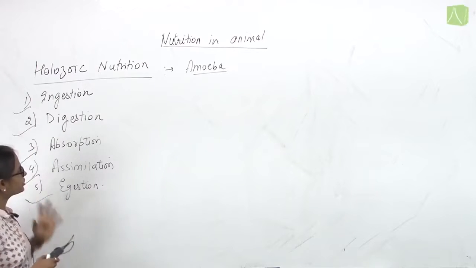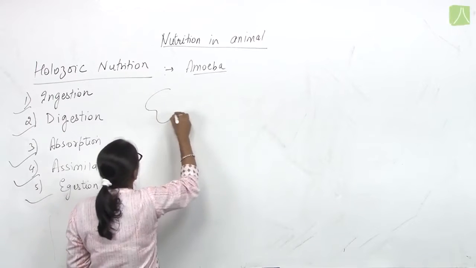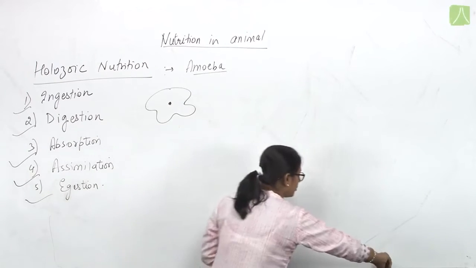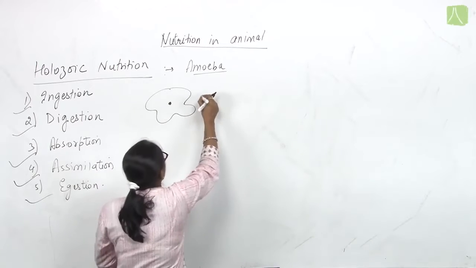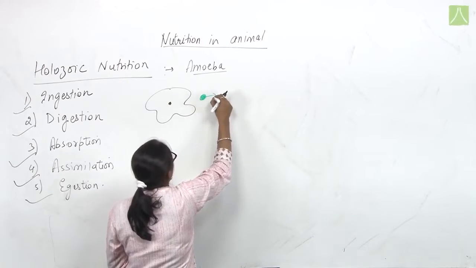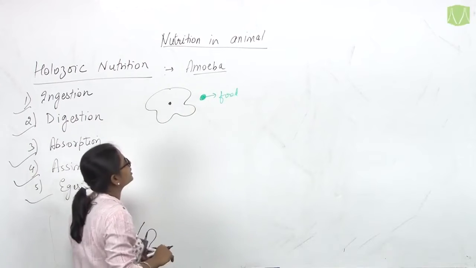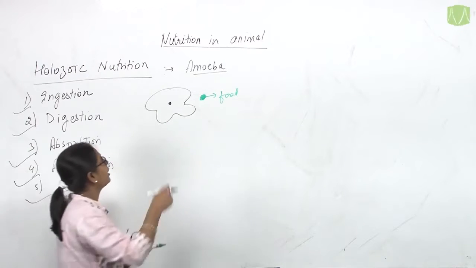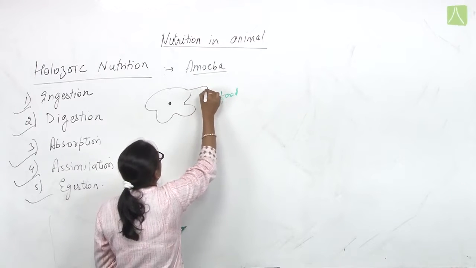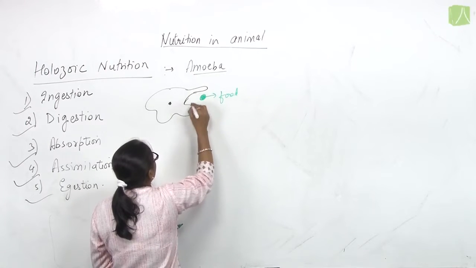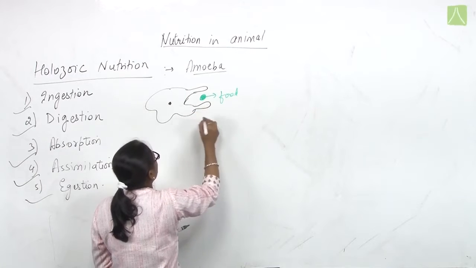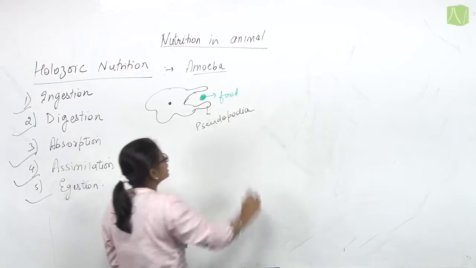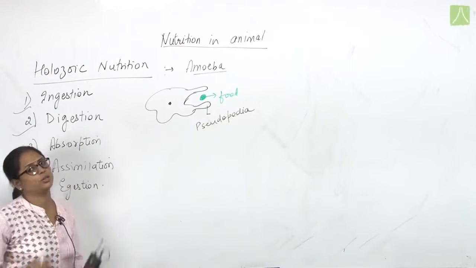Now what is ingestion? This is an amoeba, which doesn't have a definite shape. If there is any food available near its cell, the amoeba senses that food and starts making pseudopodia around it. Pseudopodia means the false feet of amoeba, formed by evagination of its membrane.